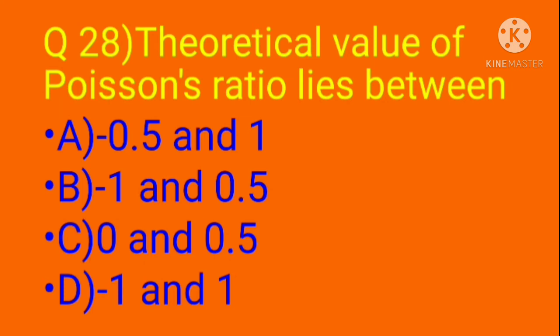Question number 28. Theoretical value of Poisson's ratio lies between option A, minus 0.5 and 1; option B, minus 1 and 0.5; C, 0 and 0.5; D, minus 1 and 1. Here options A, C and D are incorrect. They are eliminated. Hence the correct option is B, minus 1 and 0.5.